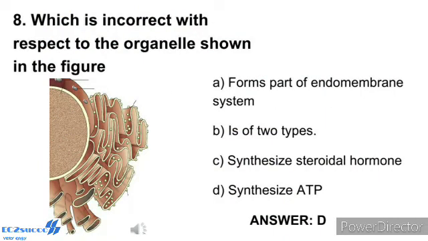Question number 8. Which is incorrect with respect to the organelle shown in the figure? Shown in the diagram is the endoplasmic reticulum. Electron microscopy studies of eukaryotic cells reveal the presence of a network, or reticulum, of tiny tubular structures scattered in the cytoplasm that is called the endoplasmic reticulum. Hence, the endoplasmic reticulum divides the intracellular space into two distinct compartments, that is luminal inside the ER and the extraluminal cytoplasmic compartment.